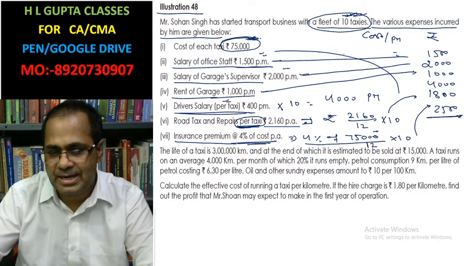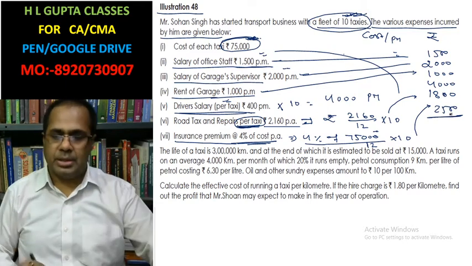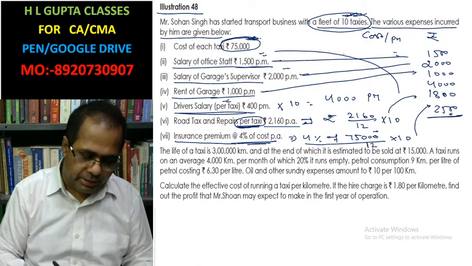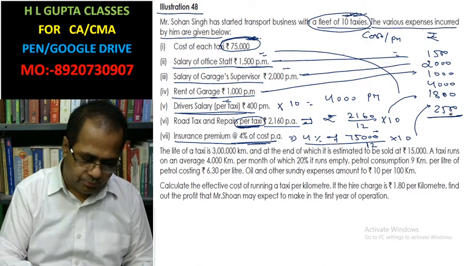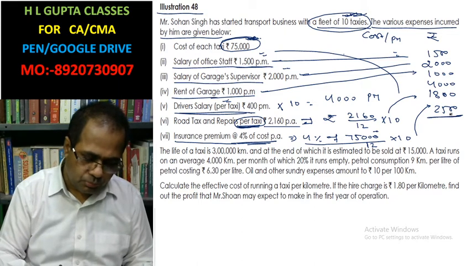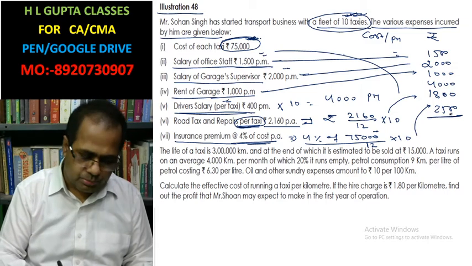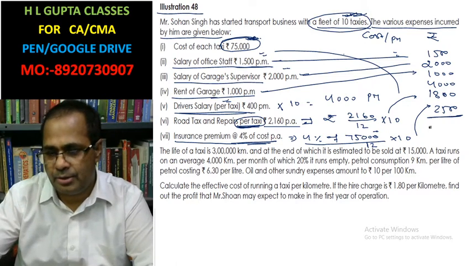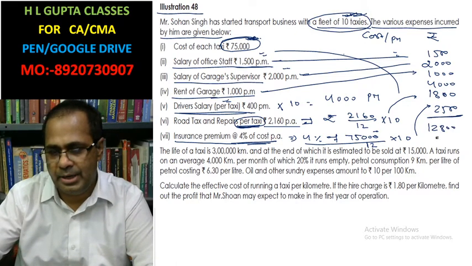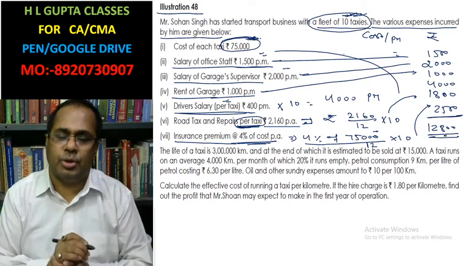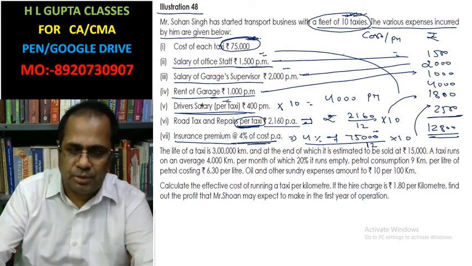Now all standing charges are calculated like this: 2500 plus 1800 plus 4000 plus 1000 plus 2000 plus 1500. So this is 12,800. This is the cost for 1 month. Now we are going to study further.